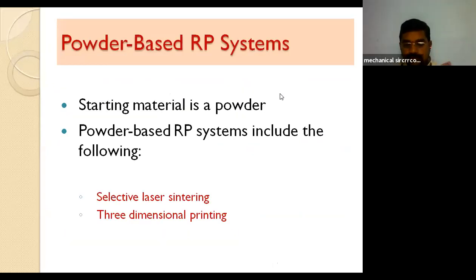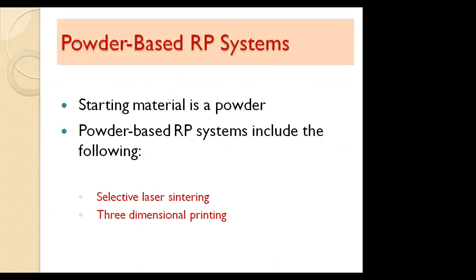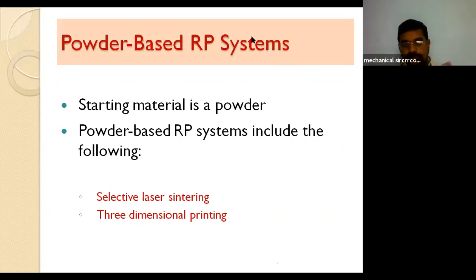So in the last sessions, we concluded the solid based rapid prototyping techniques. In this class, we are going for the next category, that is powder based rapid prototyping technique. So here also we are going to discuss two kinds of technologies or methods. One is selective laser sintering and the second one is 3D printing.